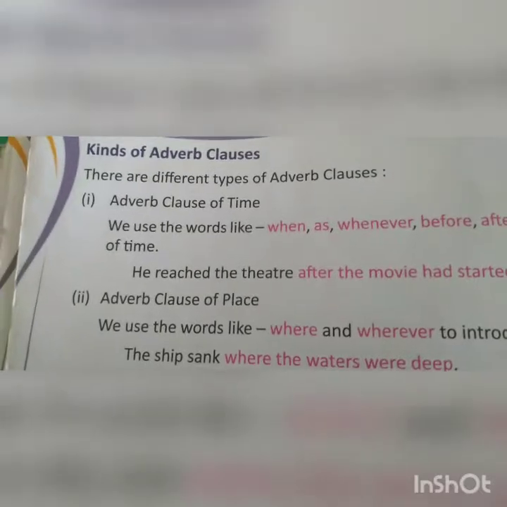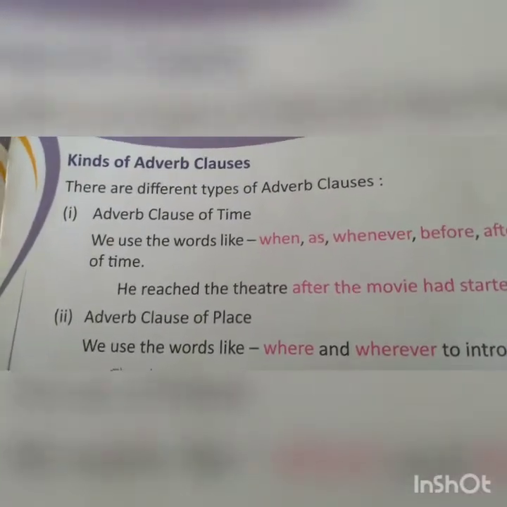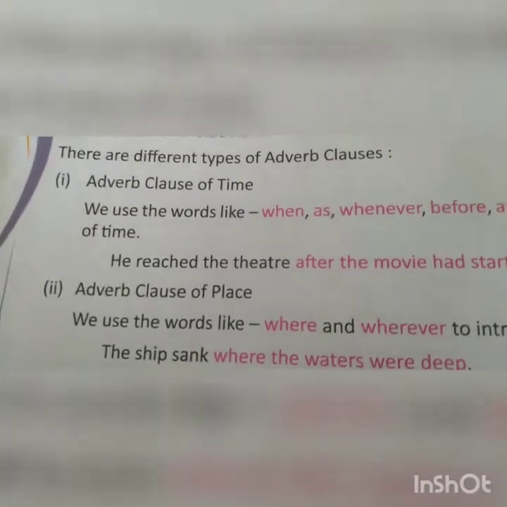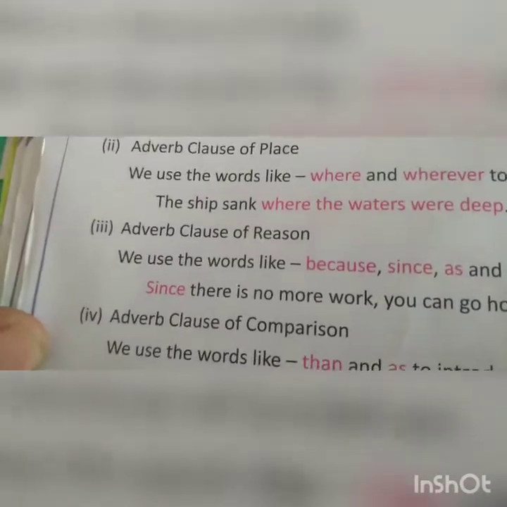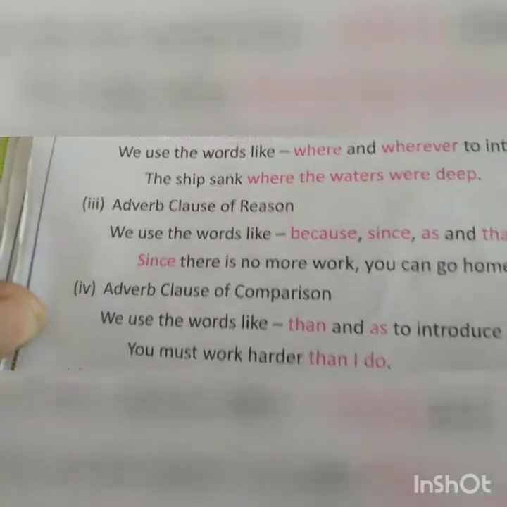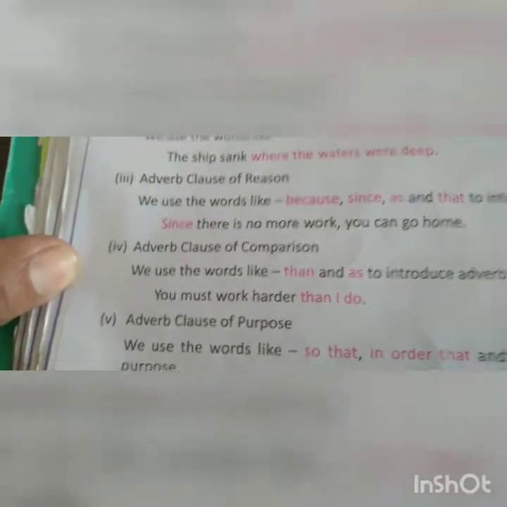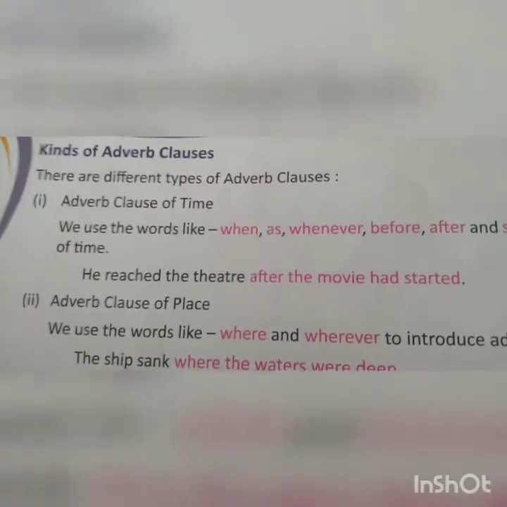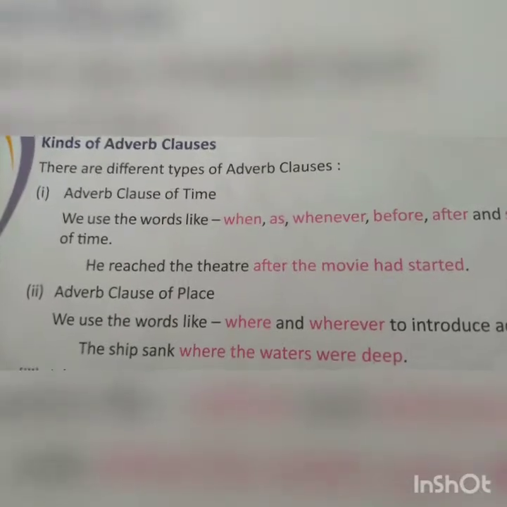Now there are some kinds of adverb clauses. Adverb clauses are further classified into adverb clause of time, adverb clause of place, adverb clause of reason, adverb clause of comparison, and adverb clause of purpose. The adverb clause which tells the time of the work done is known as the adverb clause of time.